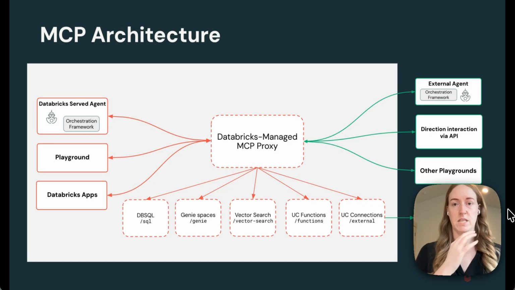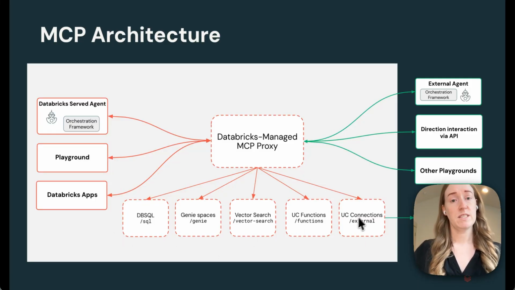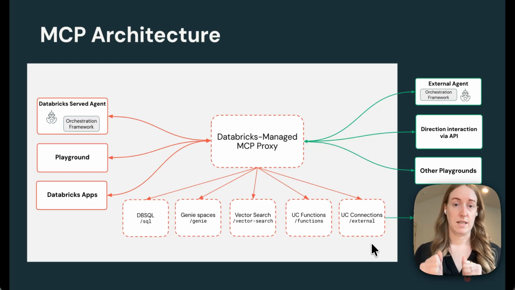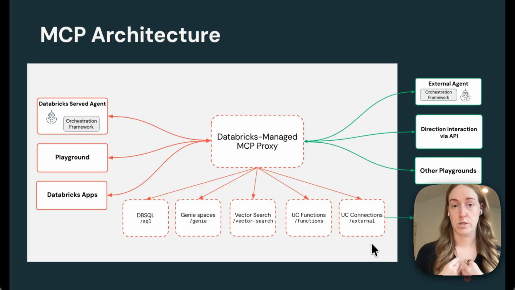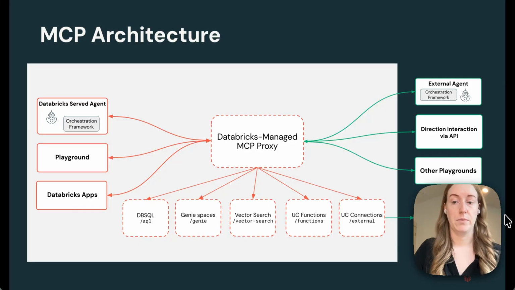And so when we think about our MCP architecture here, there are a number of different components. So we do actually have a Databricks Managed MCP proxy here in the middle. And this is what all of our MCP servers connect through. So all of the first-party managed ones that I just mentioned, as well as any external servers. So we're able to proxy that connection to either that third party or to our own first party servers. And then you can actually leverage them inside of Databricks. So if you're building agents inside, or externally as well. So if you wanted to leverage one inside of an IDE or you're building agents elsewhere, you can still use this as your MCP backbone.